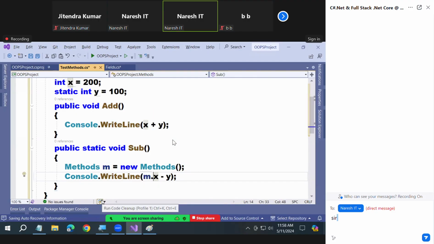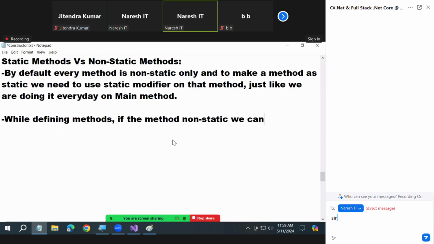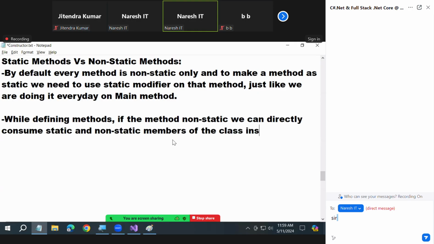Okay, so let me clarify. I'm trying to tell one and only one point here, guys. While defining methods, if the method is non-static, we can directly consume static and non-static members of the class inside that method.